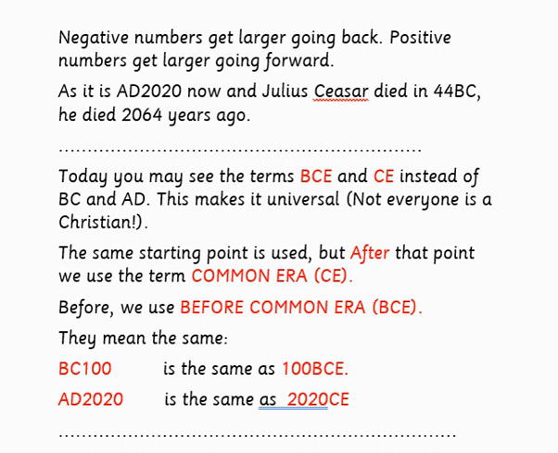You probably noticed that we put the BC before and the BCE after, and the AD before and the CE after. They mean the same thing.